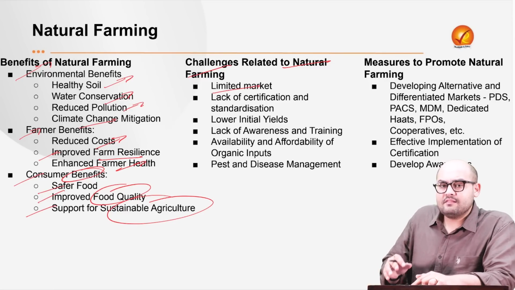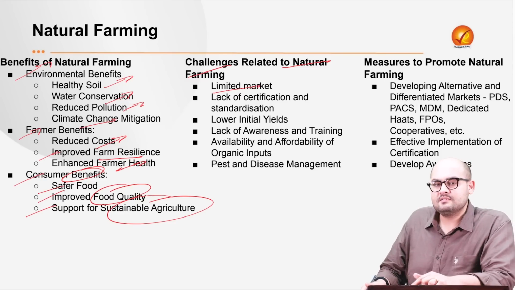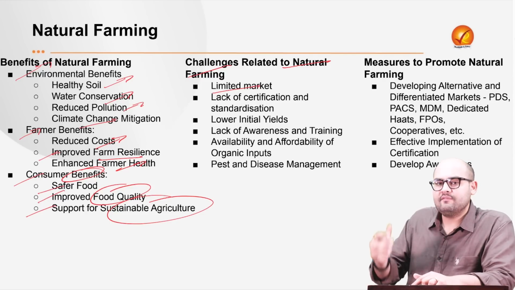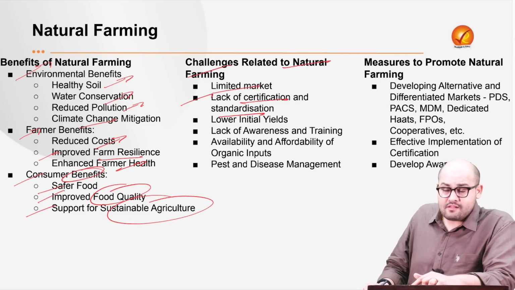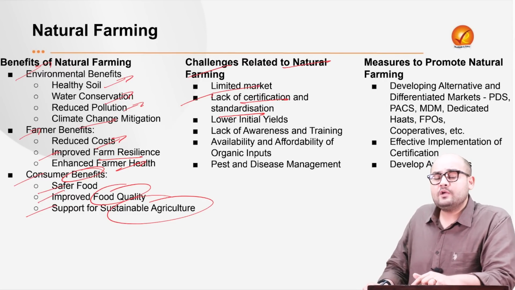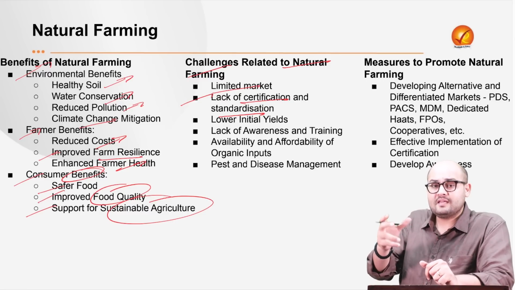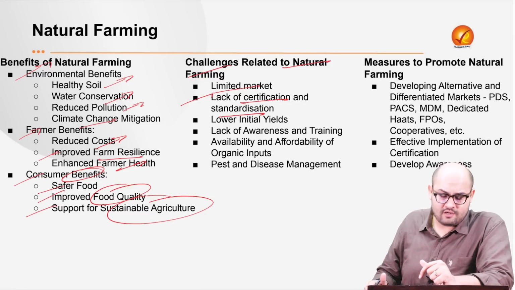That we don't have a specific market for these natural products or organic products, and therefore it leads to reduced or low returns for the farmers. Then we have got lack of certification and standardization. Still in the country, we don't have adequate facilities which can distinguish between the product sourced from conventional farming and the product sourced from organic farming or natural farming.